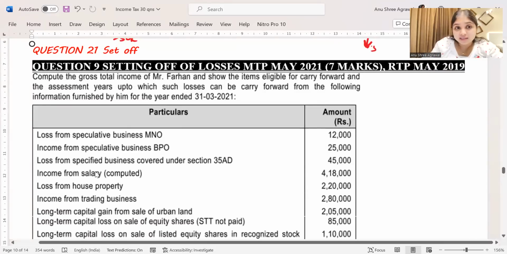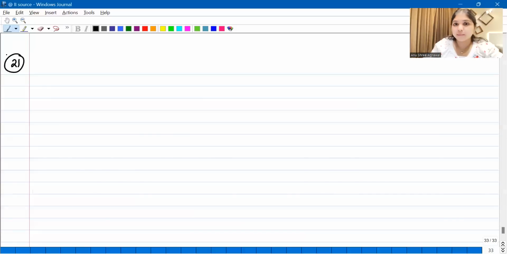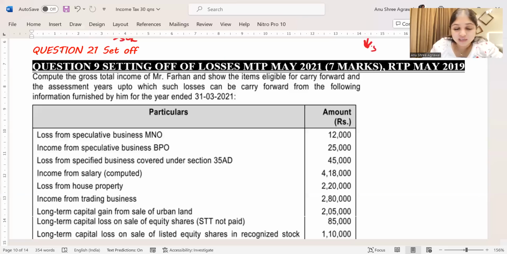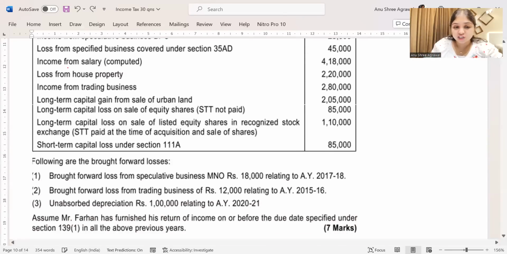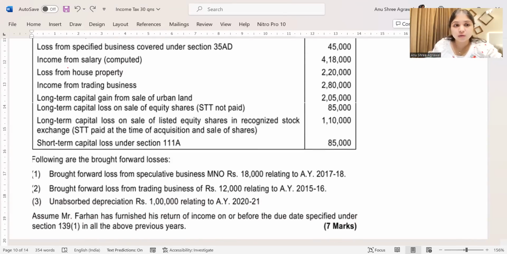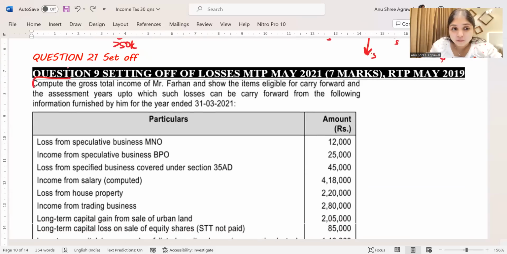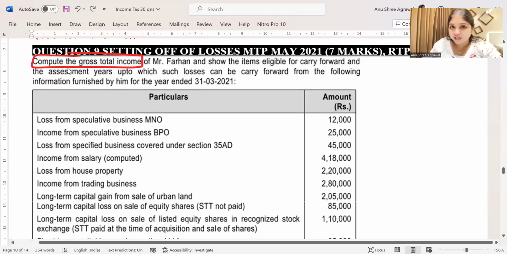Now we have the last 10 questions, coming to question number 21. Question number 21 is a question relating to set off and carry forward of losses. They've given us a list of adjustments and they are asking us to compute the gross total income, not the total income. They're only asking us to compute the gross total income of Mr. Farhan and show the items eligible to carry forward, and the assessment year up to which such losses can be carried forward, from the following information given by him. It's a set off and carry forward question.